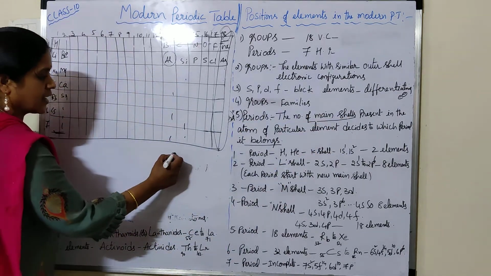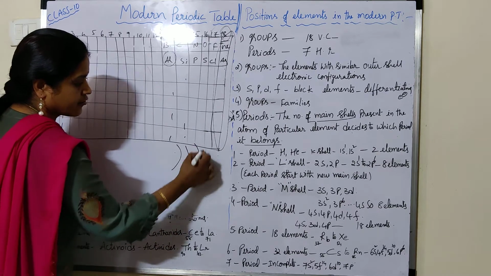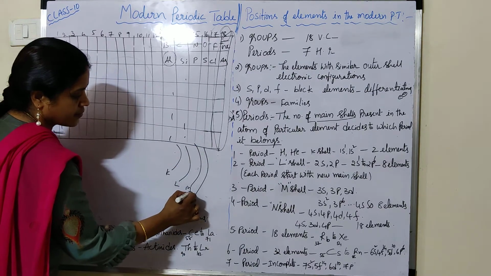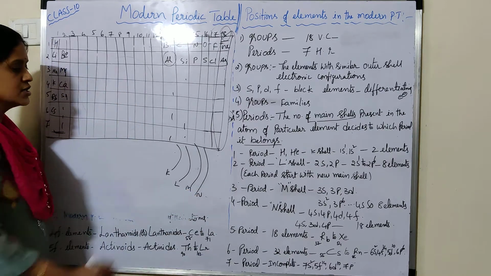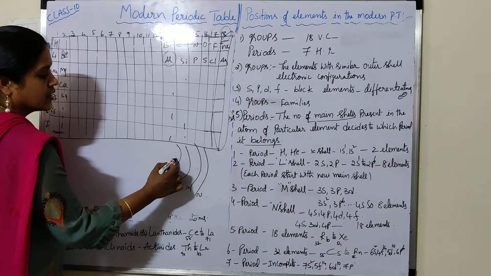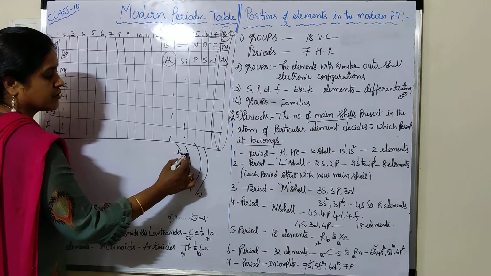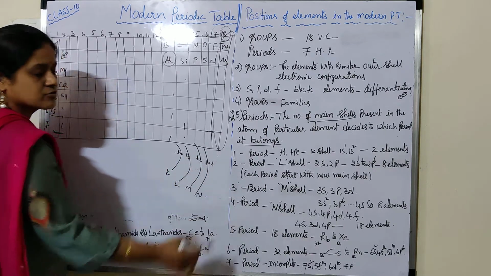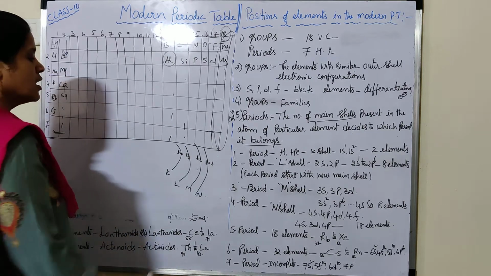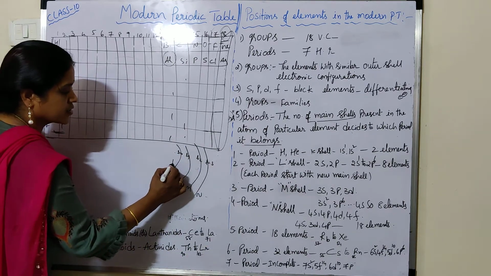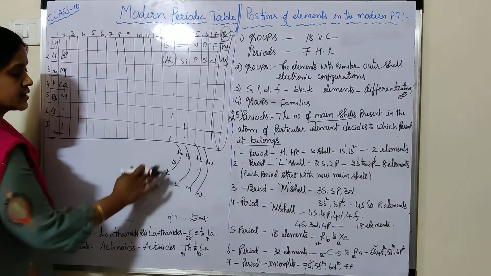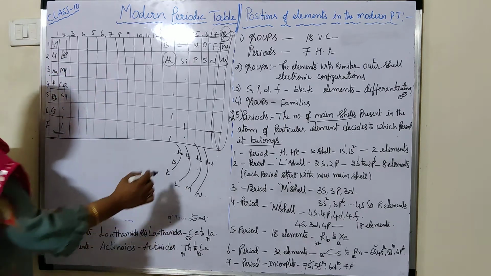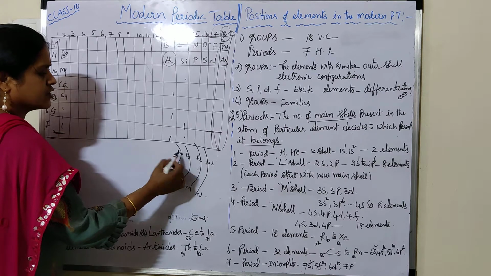Suppose you take an atom; there are different shells: K shell, L, M and N shells. The K shell means l equals 0, then l equals 1, l equals 2 and l equals 3. l equals 0 means it has 1s only, that is 1s1 to 1s2.